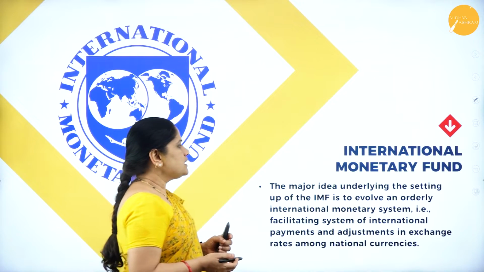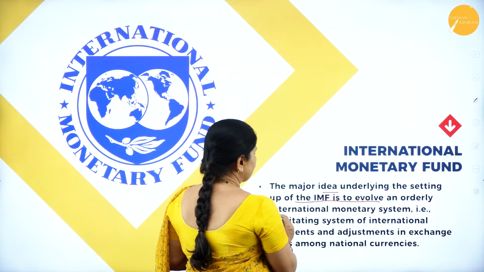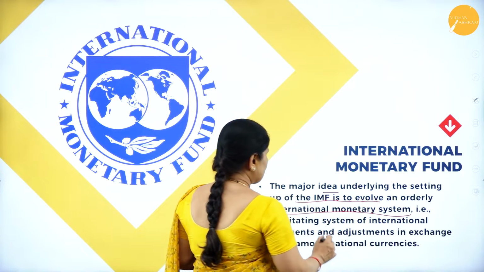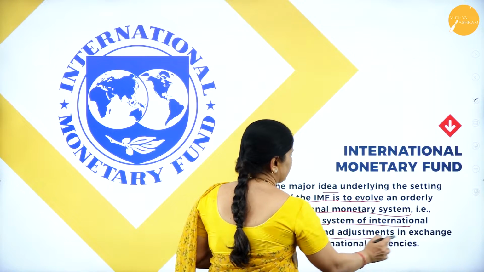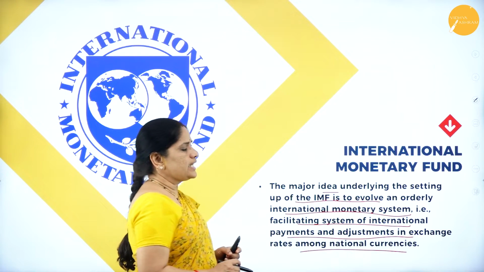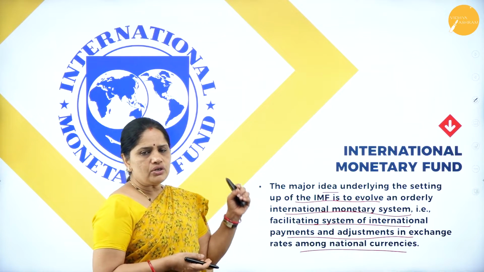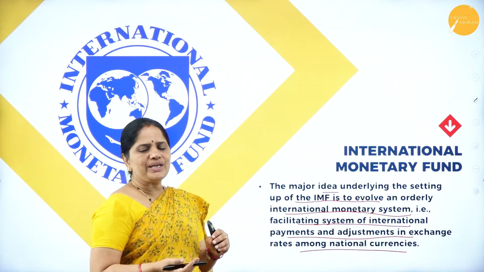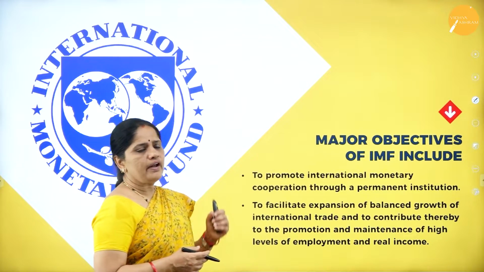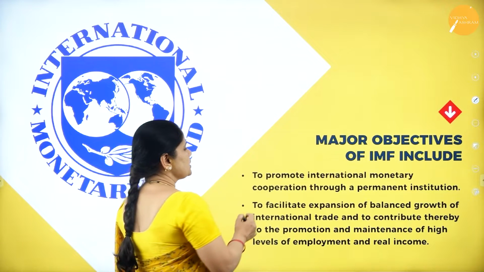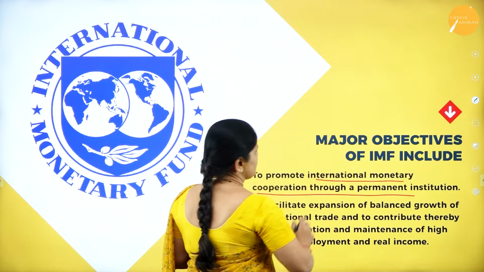Then, the major idea underlying the setting up of the IMF is to evolve an orderly international monetary system, that is, a facilitating system of international payments and adjustments in exchange rates among national currencies. So whatever the exchange rate between currencies, that would be fixed by the IMF. Then, to promote international monetary cooperation through a permanent institution.